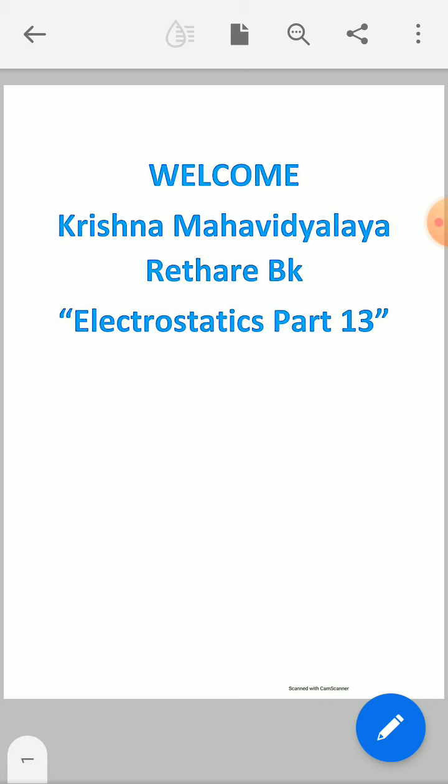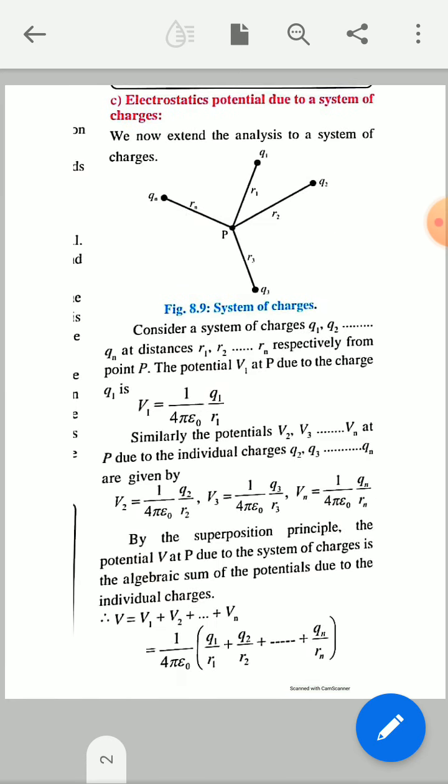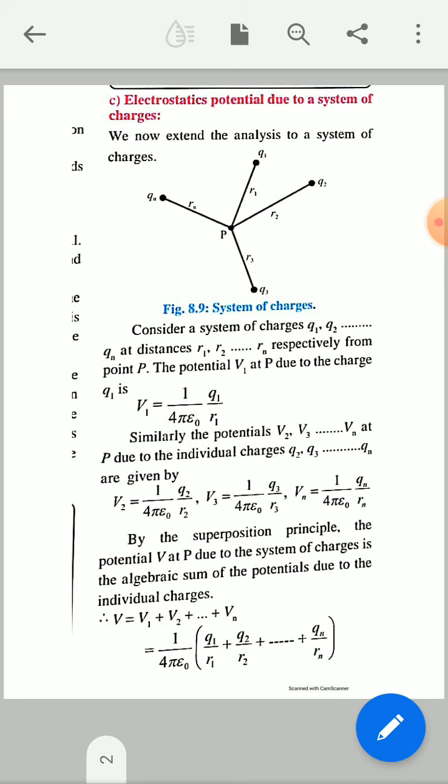Today we will study electrostatics, part number 13. In the previous lecture we studied the expression for electric potential due to a point above the electric dipole. In this lecture we can find out the electrostatic potential due to a system of charges.